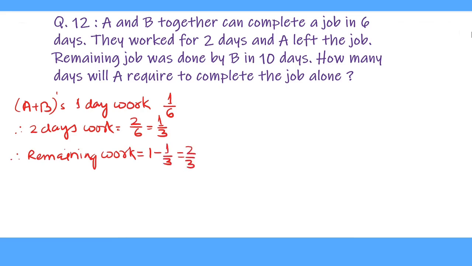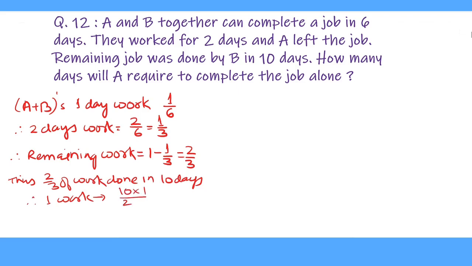Now this 2 upon 3 of the work B completes in 10 days. Thus 2 upon 3 of the work is done in 10 days. Therefore 1 work is 10 multiplied by 1 upon 2 upon 3. 2 cancels 10 five times, and 5 multiplied by 3 equals 15 days. So B alone can do this job in 15 days. Therefore 1 day work of B equals 1 upon 15.